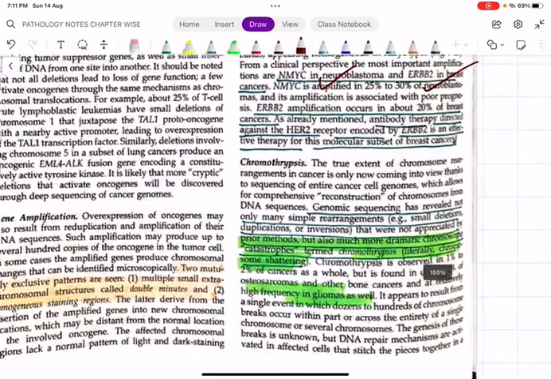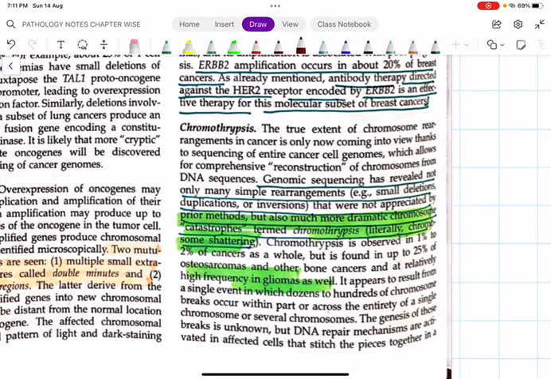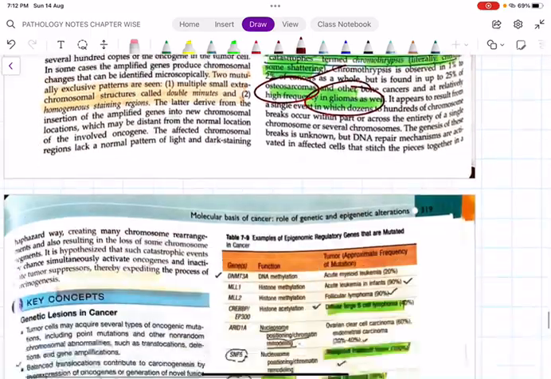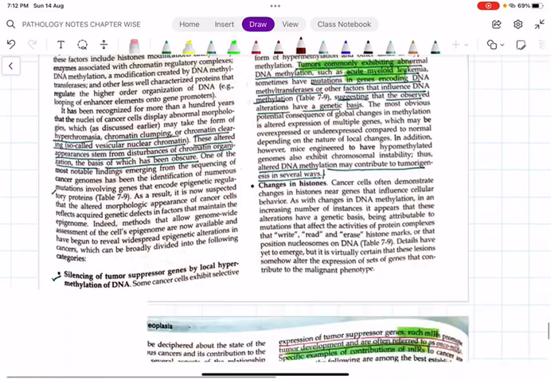What do you mean by chromothripsis? Chromothripsis means chromosomal shattering. Just remember this point. There is no need that you have to understand. Chromothripsis is called chromosomal shattering. It is present in osteosarcoma and glioma. Osteosarcoma and glioma are known to exhibit chromothripsis. That means chromosomal shattering. Just for MCQ purpose. That's all. Then there are some epigenetic changes which happen that I am going to see.